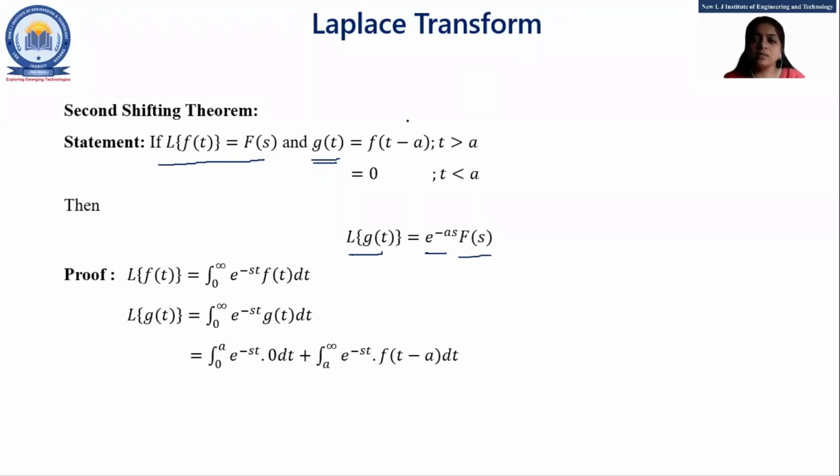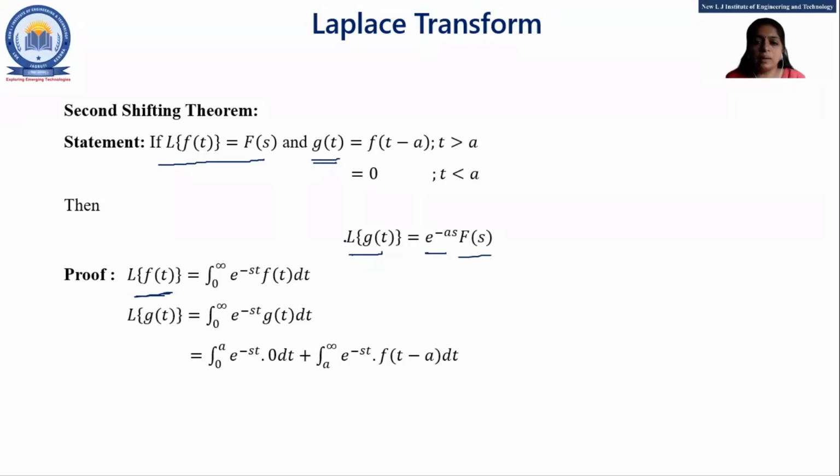So this is the statement of the second shifting theorem. Students, you may be asked the proof of the first shifting theorem as well as the second shifting theorem. Okay. So you have to do the proof of both theorems. So let's start the proof. First, we start with the Laplace of f of t, our definition, that is the integration 0 to infinity e raised to minus st f of t dt.